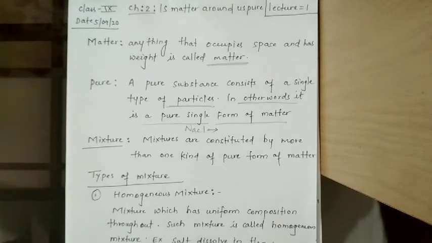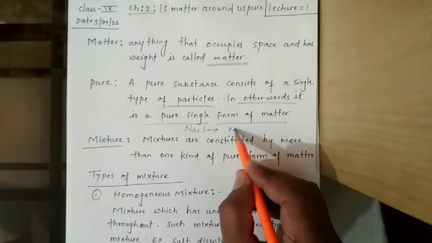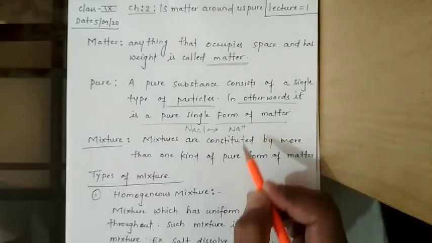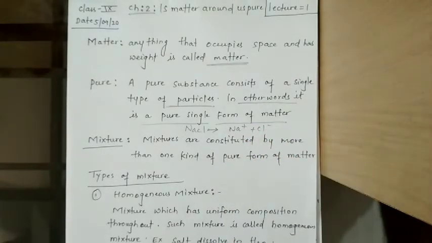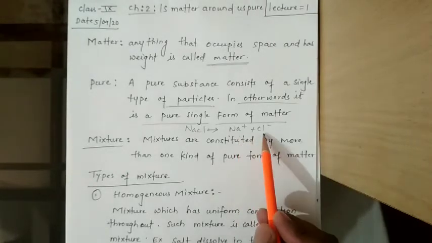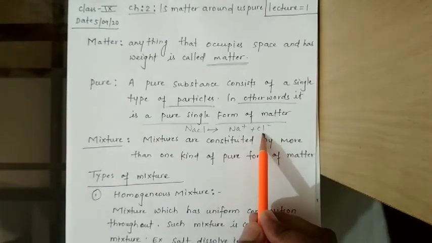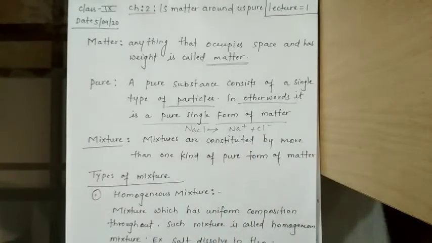But sodium chloride is also made from two ions, sodium and chloride. Can this sodium and chloride be separated by a physical process into their chemical constituents?